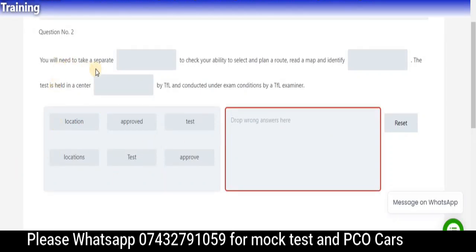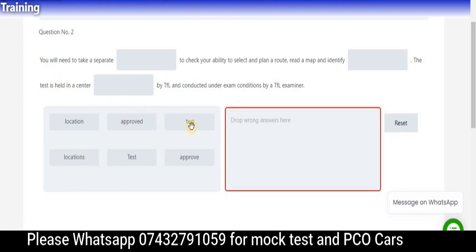Okay, so read, you will need to take separate. What I'm going to do, to do it quickly, I'm just going to fill the gaps. I'm not going to read it because it's going to take time. So I'm just helping other people as well. So you pause it, and when you find the right answer, just play. Hope so you get the answer.